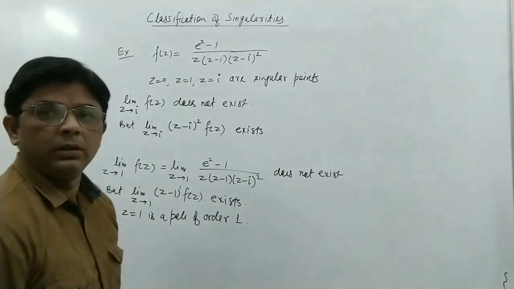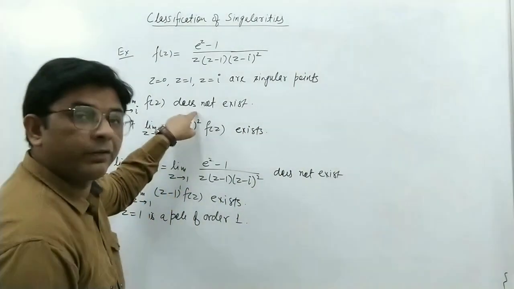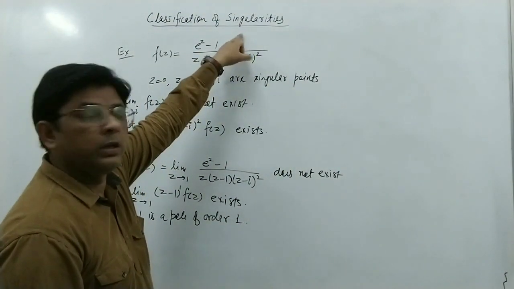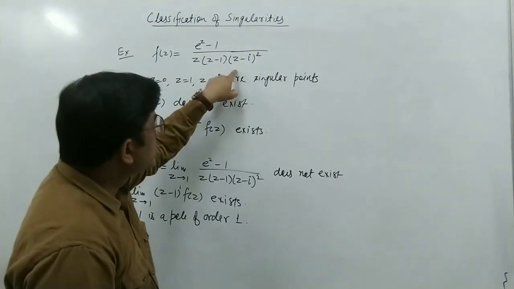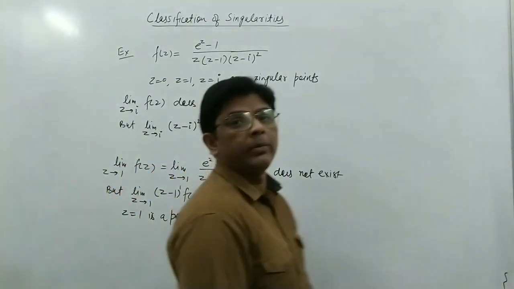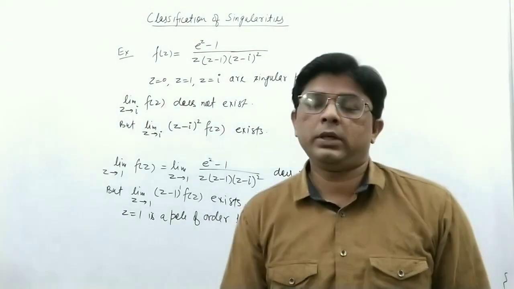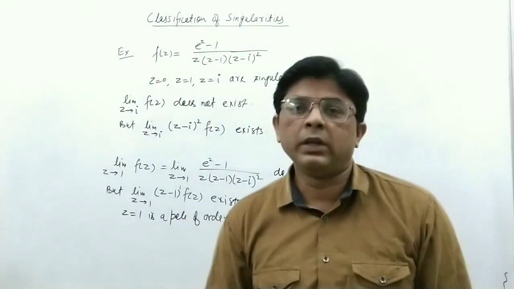You cannot take (z minus i) raised to power 1, because only one power will be cancelled, and one power of (z minus i) will still remain, so the function will again not be defined.